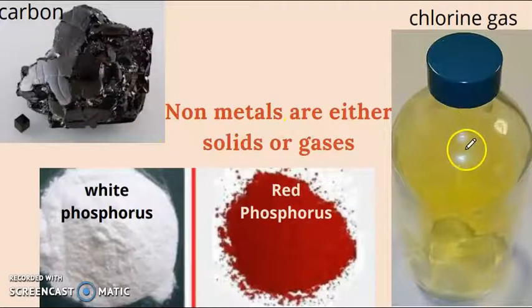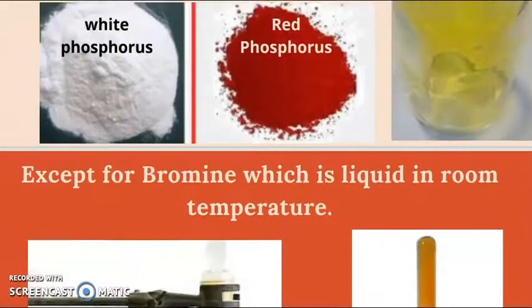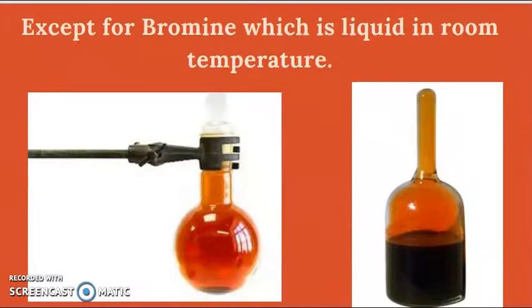Whereas chlorine is gaseous. So non-metals are either solids or gases. But the only non-metal which is liquid at room temperature is bromine. So bromine is liquid at room temperature. It's the only non-metal which is liquid at room temperature.